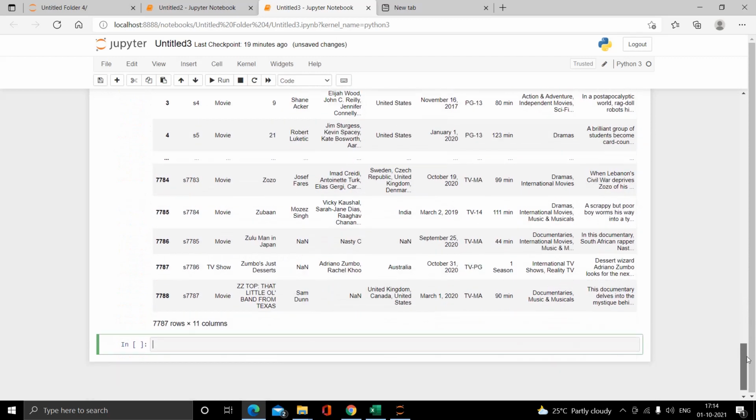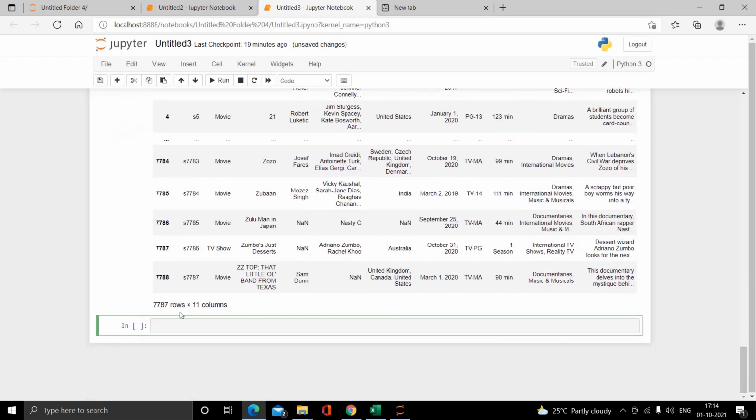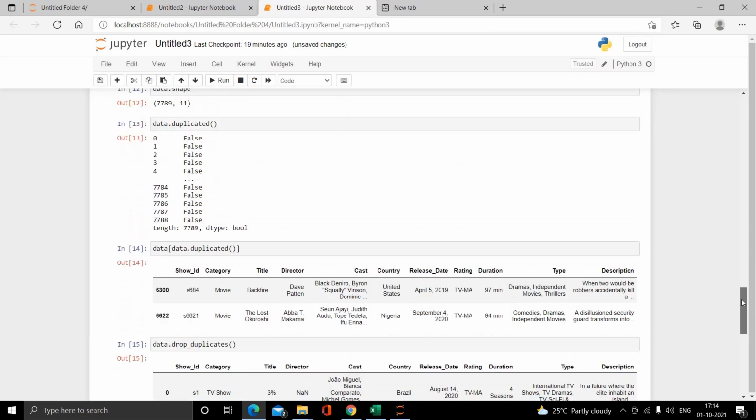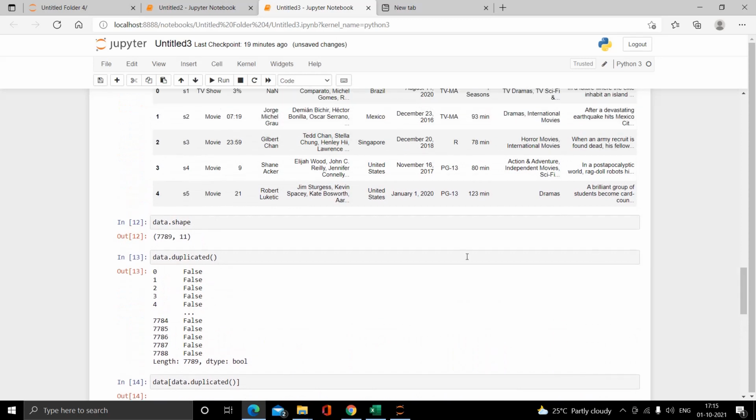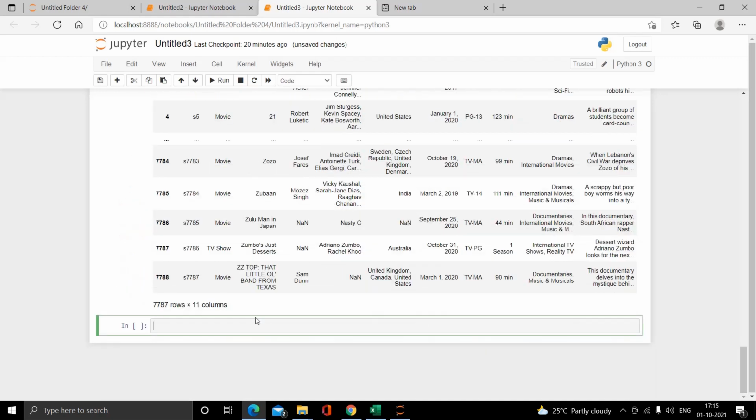We can check from this line. Earlier the shape of our dataset file was 7789, and now there are only 7787 rows. That means earlier we had two duplicated data entries, and those entries are deleted now.